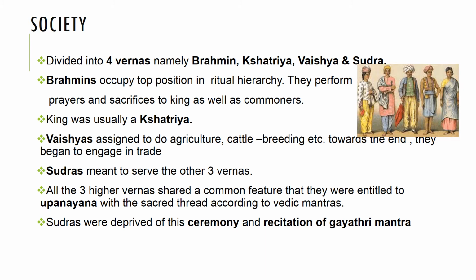All the three higher varnas shared a common feature: they were entitled to Upanayana with the sacred thread according to Vedic mantras. The fourth varna, that is Shudras, were deprived of this ceremony and the recitation of the Gayatri mantra, and with this began the imposition of disabilities on the Shudra.